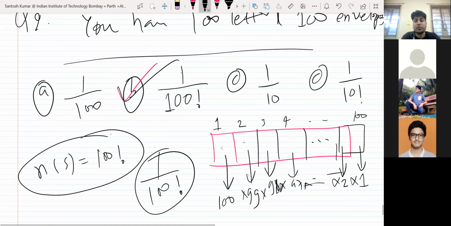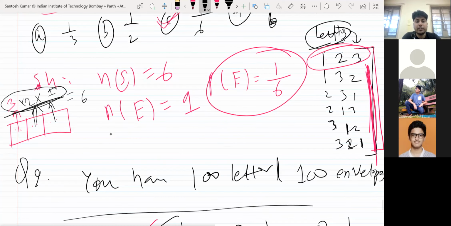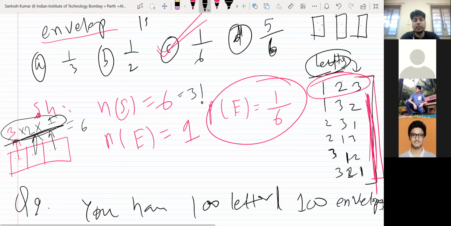So that 6 was actually 3 factorial. So that 6 is nothing but 3 factorial. That's why the answer was this. So you can do it that way.